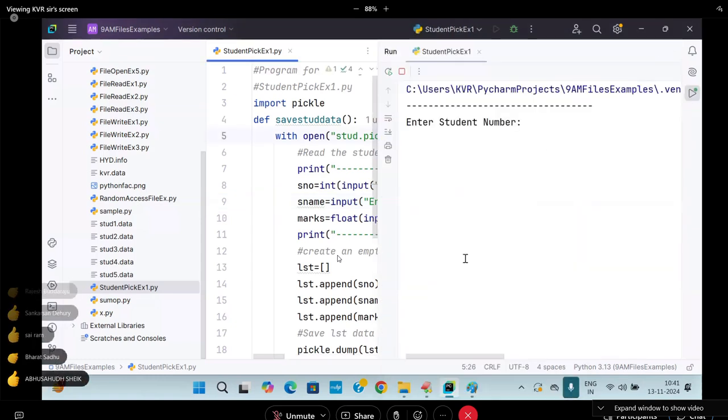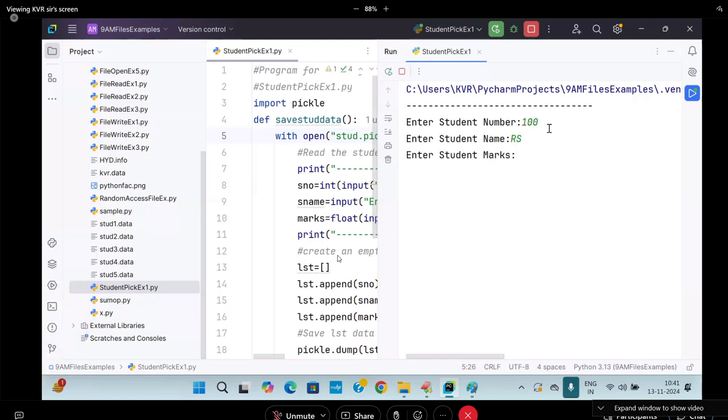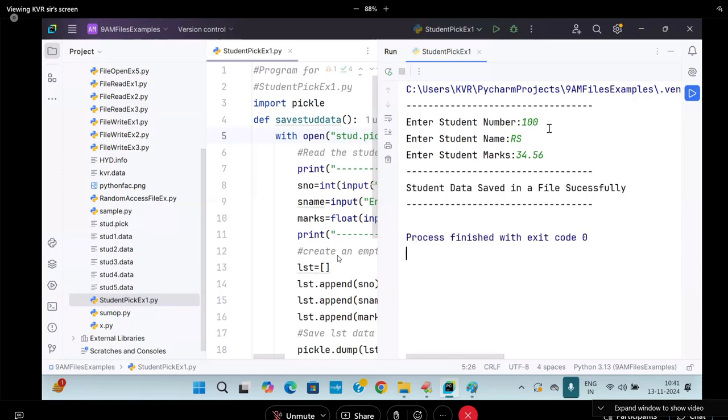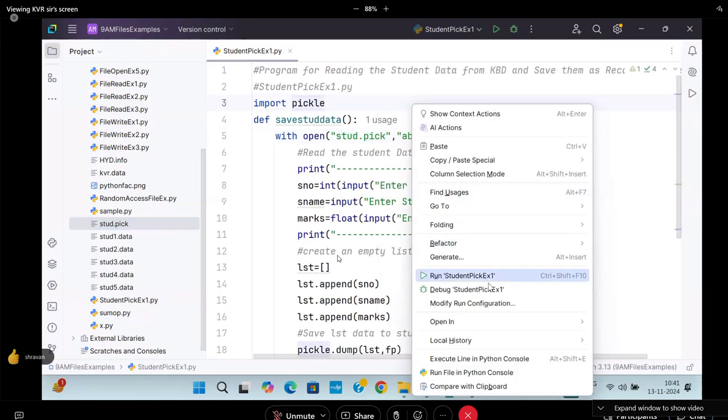Run. Enter the student number, say 100. Say here RS. Say the value 34.56. Student data saved in a file. What is my file name here? Student.pick. Again, I will run it a second time.